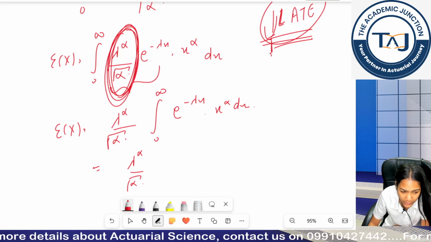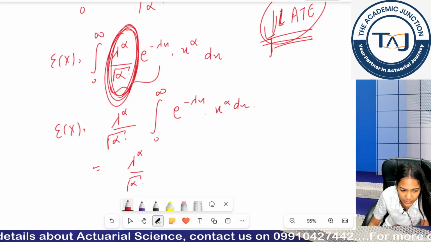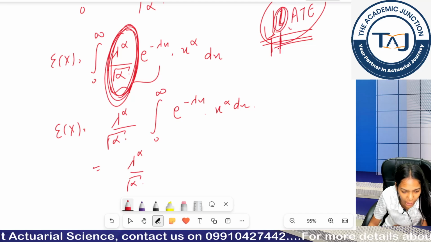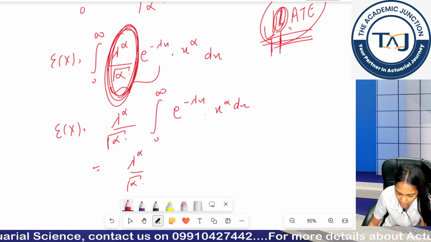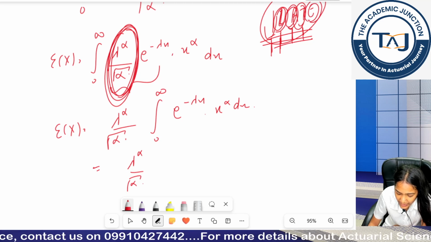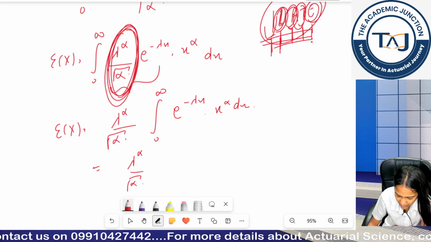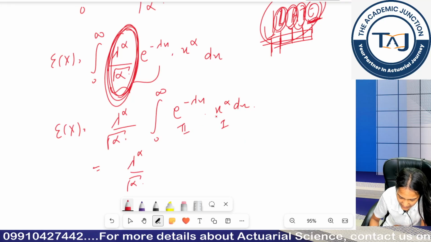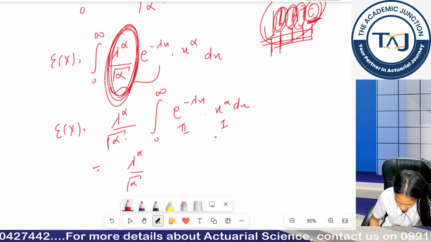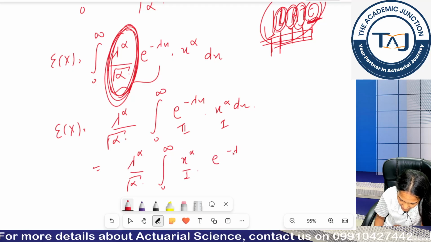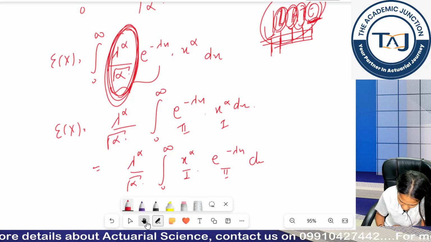I stands for inverse, L stands for log, A stands for algebra, T stands for trigonometry, E stands for exponential. So basically exponential is at the end, so it always becomes my second function, and this is algebra, so it becomes my first function. Okay. So x to the power alpha becomes my first function and this becomes my second function.